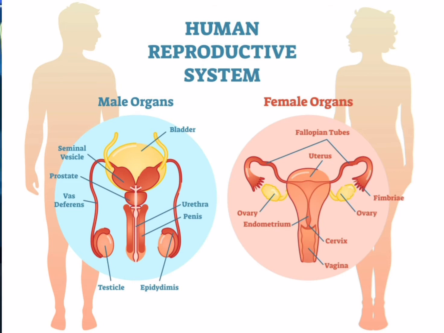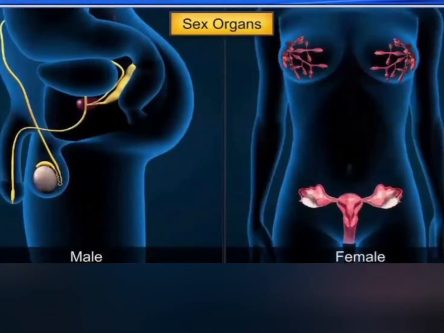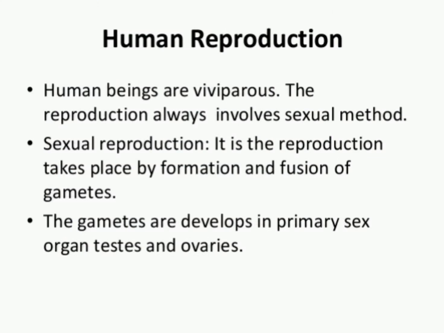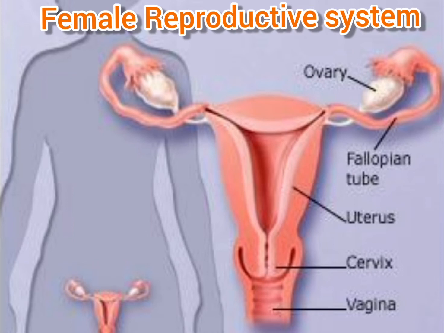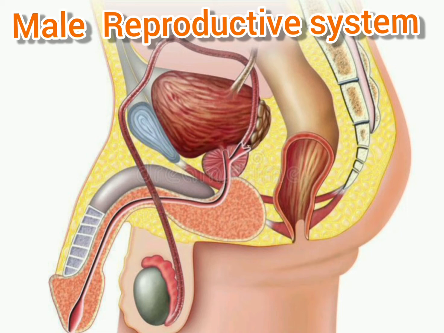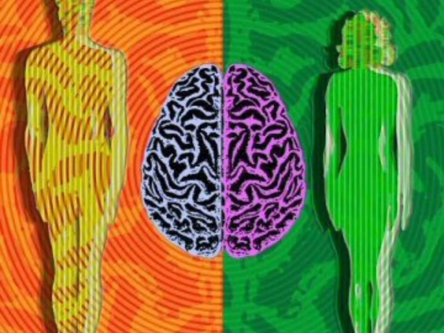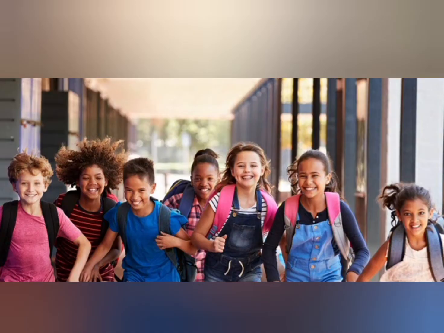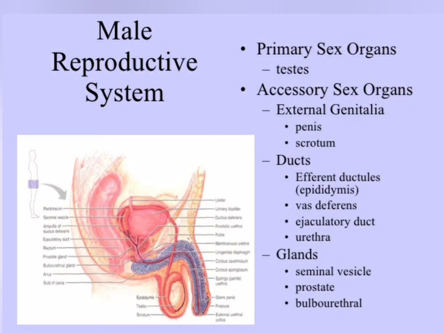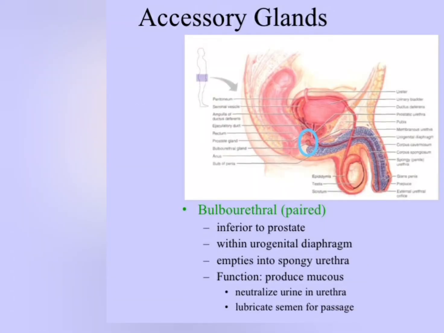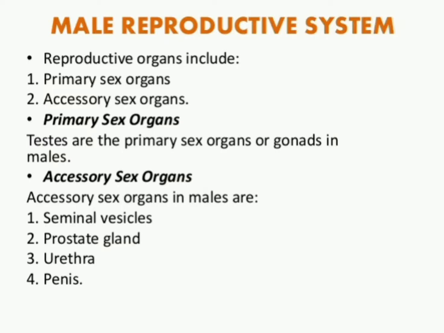So human beings are unisexual. That means the sexes are separate. That is, there is a distinct sexual dimorphism of male and female. That means you can easily identify who is a male and who is a female by just viewing the external features, or you can understand by the structural differences. Now the male and female both have their own reproductive system, and the male reproductive and female reproductive system consist of various organs, and that can be distinguished into primary and secondary sex organs.